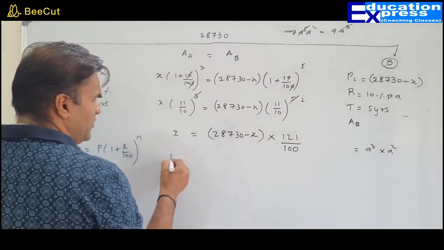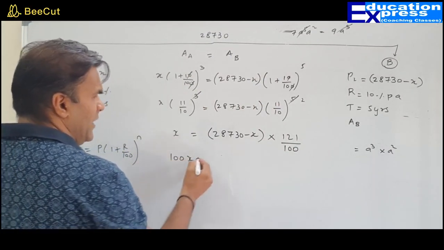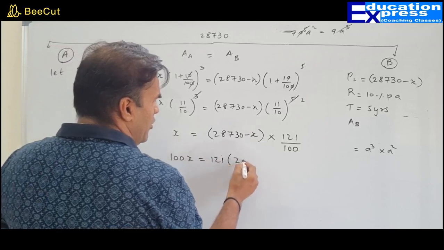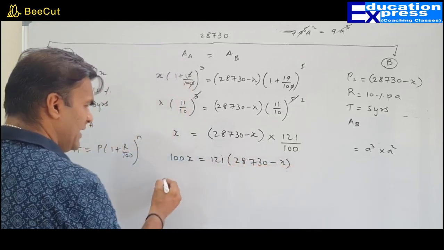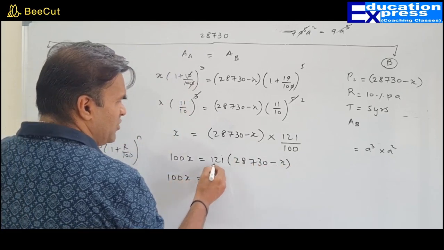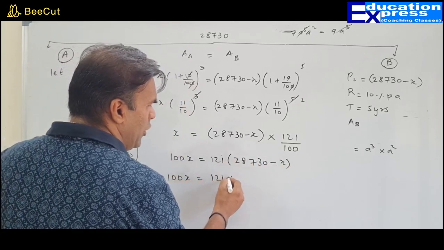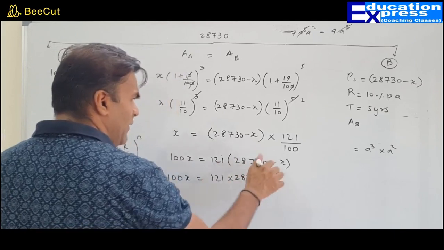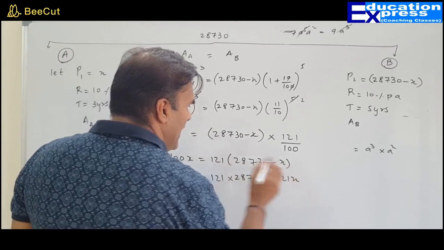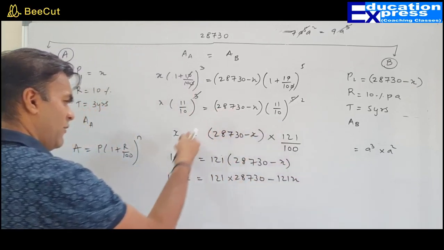100 will go here. So it becomes 100x equals 121 into 28,730 minus x. Can we multiply? Yes, sir. 100x equals this multiplied by this. I am not going to actually multiply. 28,730 minus x, times 121, gives 121 times 28,730 minus 121x. Can we bring this 121x on this side?